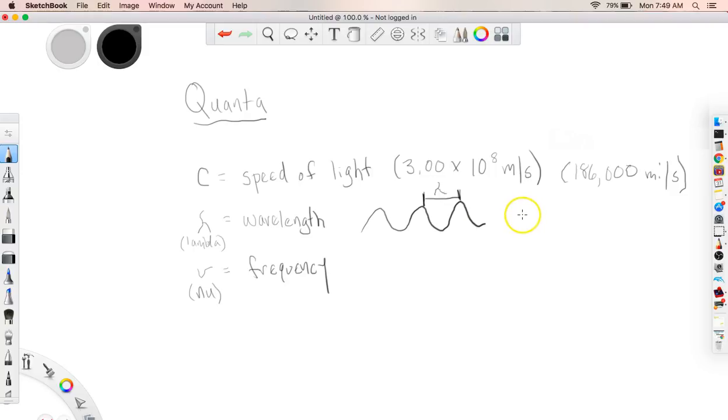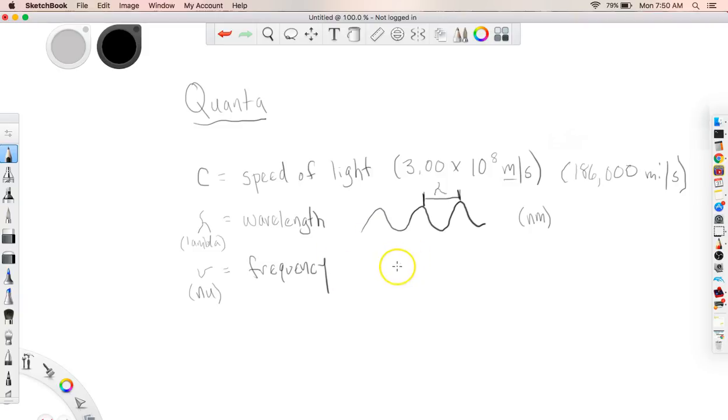And usually we measure wavelength in nanometers. However, we will be converting back and forth to meters very often because the speed of light deals with meters per second, not nanometers per second. So you're going to have to pull out some of those old conversion factors, specifically nano, 10 to the 9th, when we're working with that, or 10 to the minus 9th if we're talking about meters.